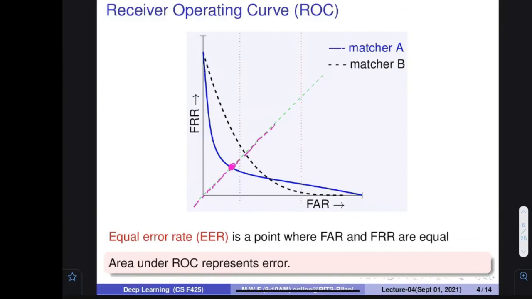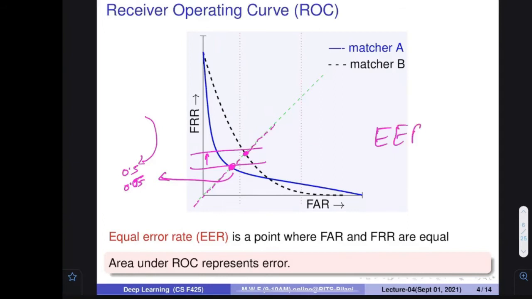So here, what could be the value of false acceptance or false rejection? Let's assume this value is 0.5. For this other one, would it be 0.7, because you know it is a higher value? It may be 0.65, I'm not sure. Let's assume 0.65. So which value is better? Because it represents the error, the smaller value is better. That's why, in general, equal error rate is used to tell which system is better.